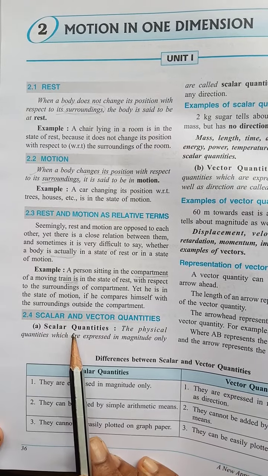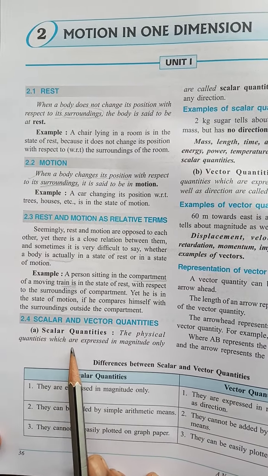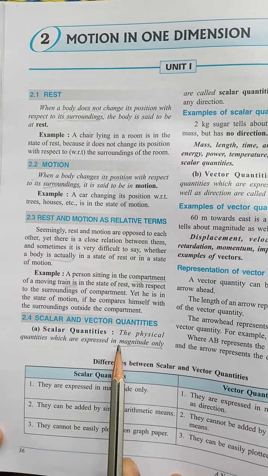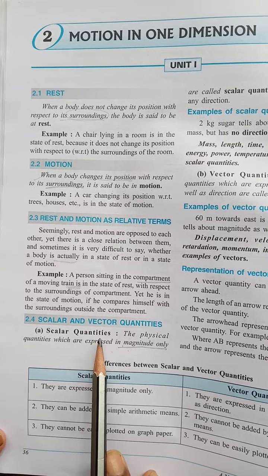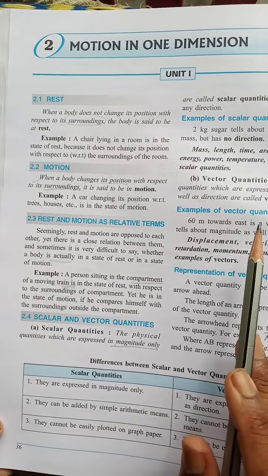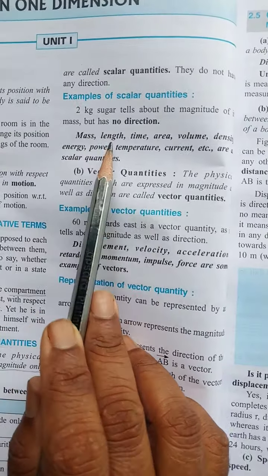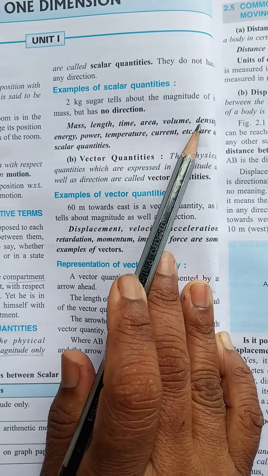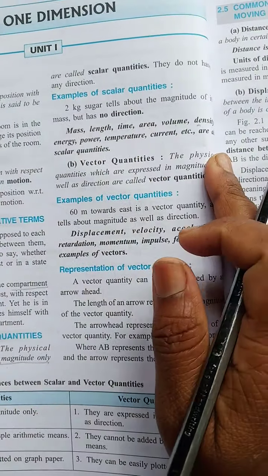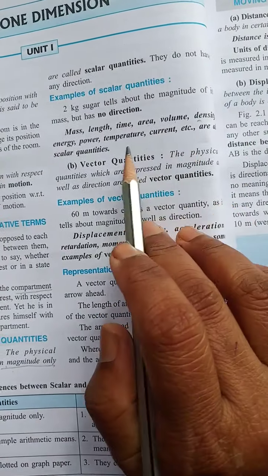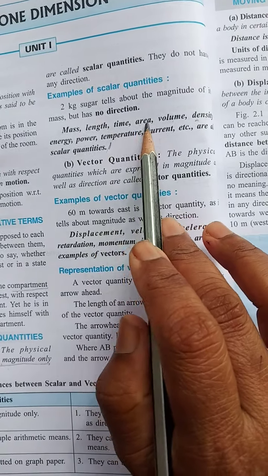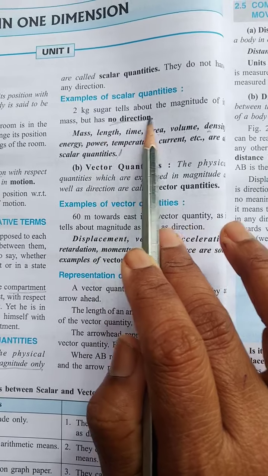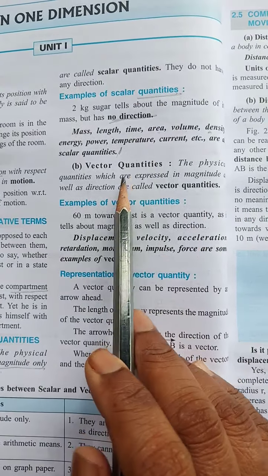Scalar and vector quantities. What is a scalar quantity? The physical quantities which are expressed in magnitude only, where only the measurement is expressed, are called scalar quantities. Examples: mass, length, time, area, volume, density, energy, power, temperature, current, etc. For these there is no particular direction, so they are called scalar quantities.